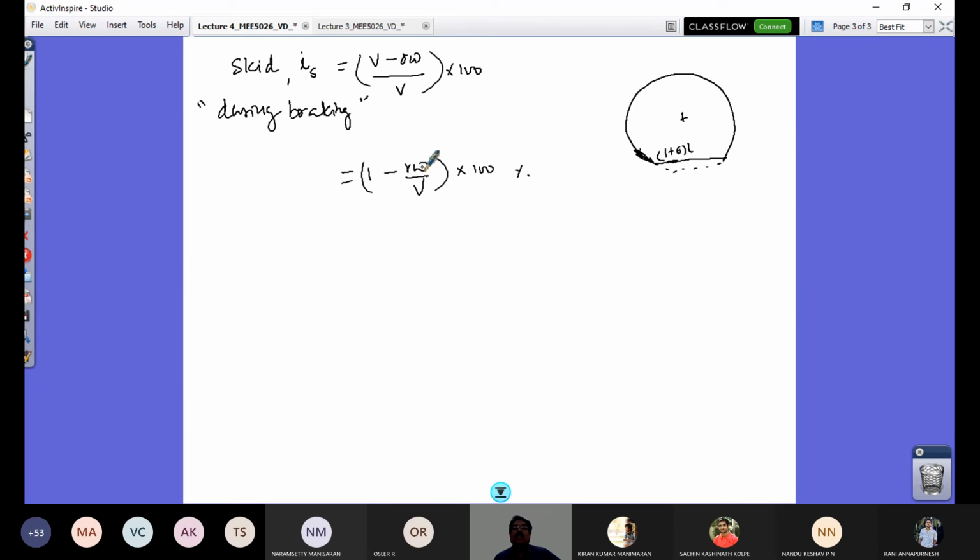So locking of the wheel means here omega is 0 and V is existing. So this is going to be 100%. So 100% locking of the wheel. So omega 0, you get 100% skid.